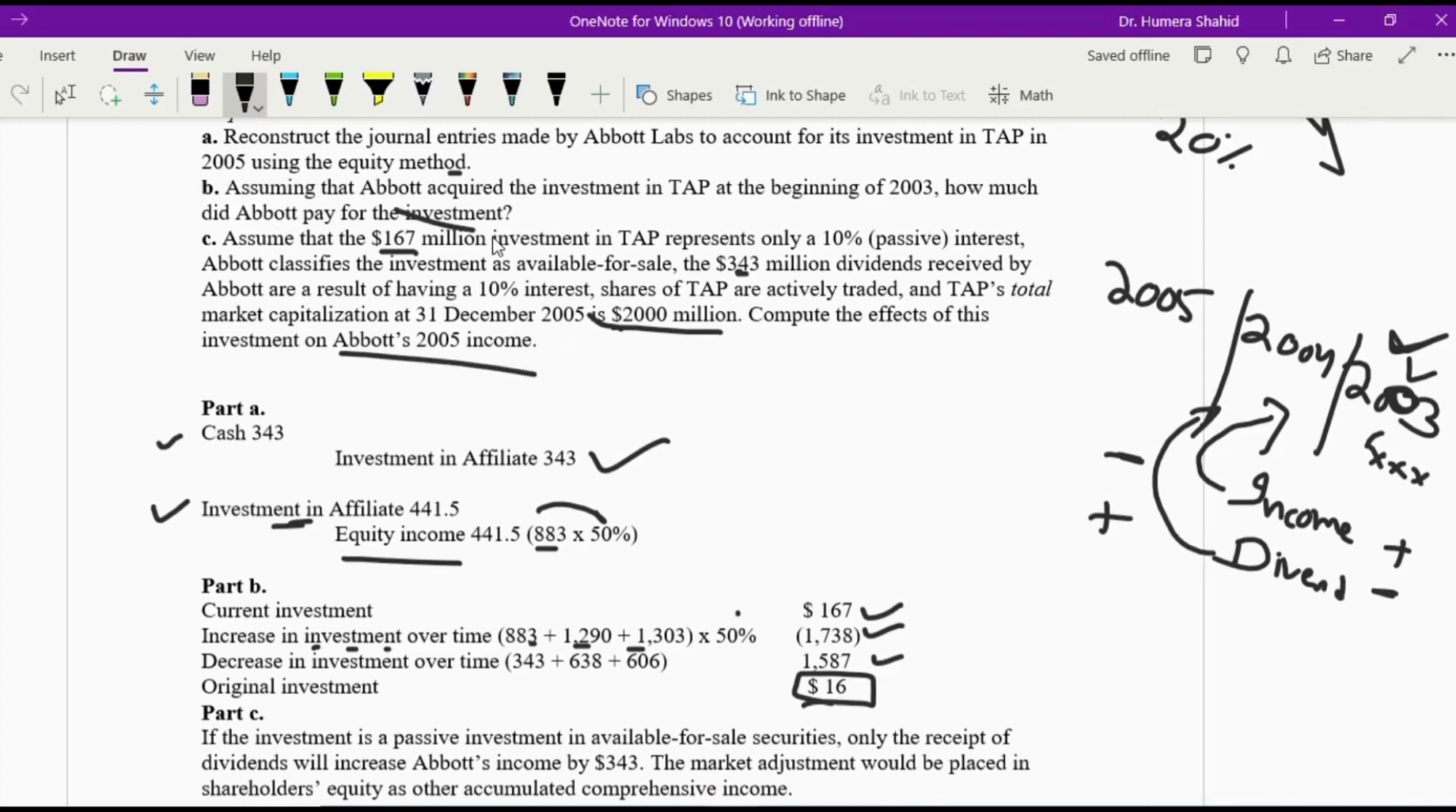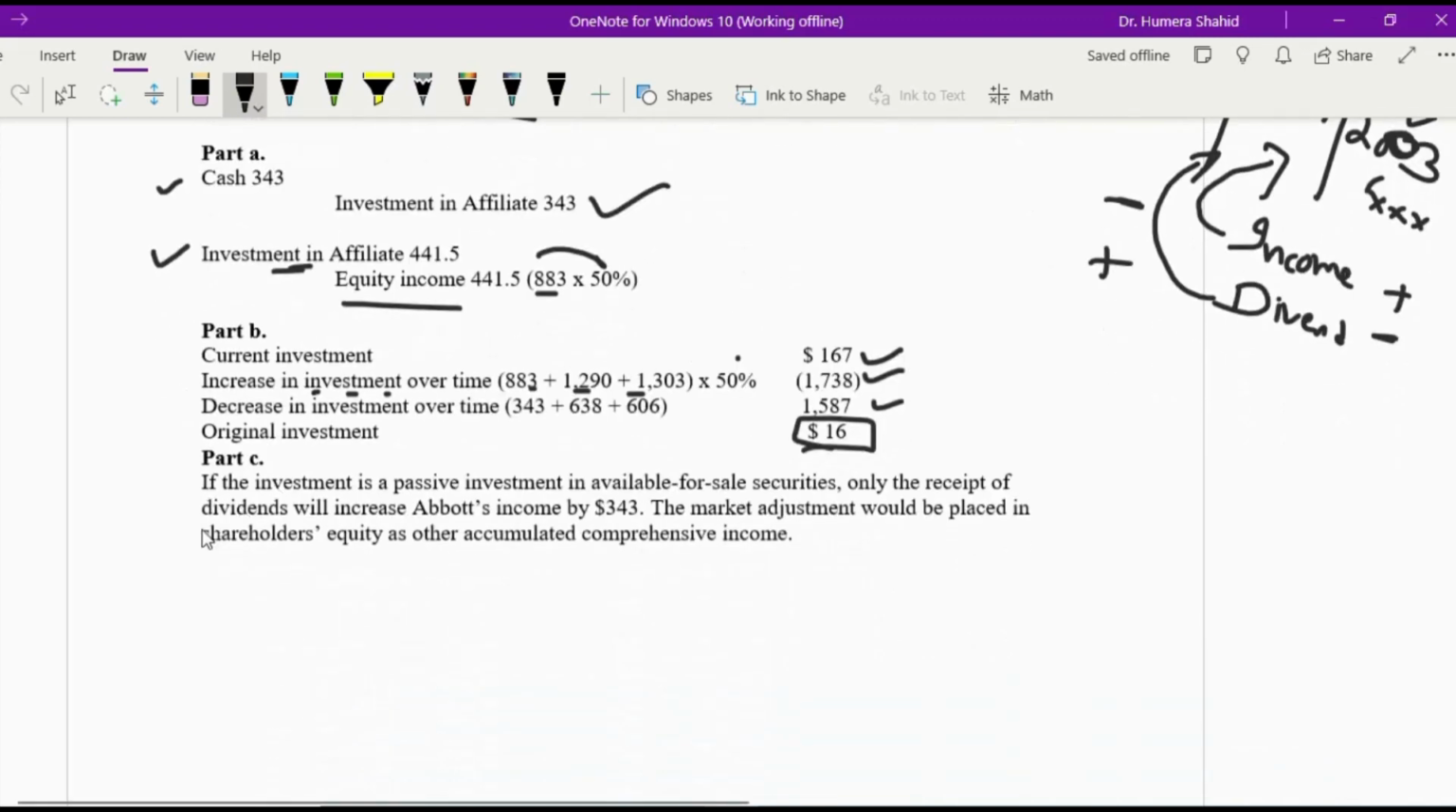This is available for sale securities, so this market value comparison is not going to affect the income statement. Income statement will only be affected because of this dividend which you are receiving. So this is what I wrote here. If the investment is passive investment available for sale securities, only the receipt of dividend will increase the income. The market adjustment will be placed in other comprehensive income account in the shareholders equity, not in the income statement.